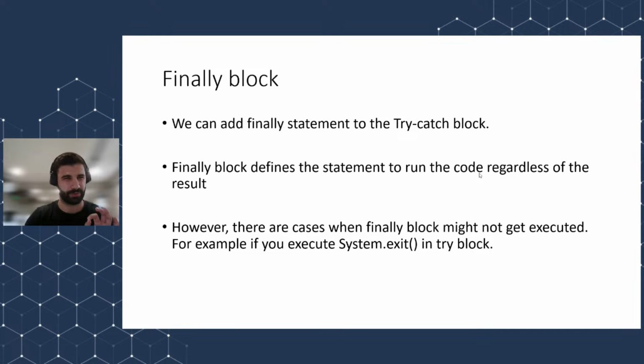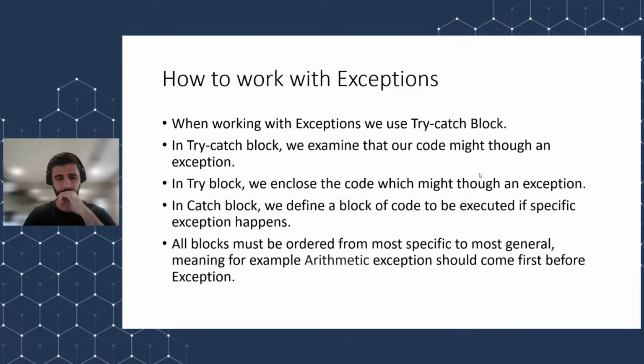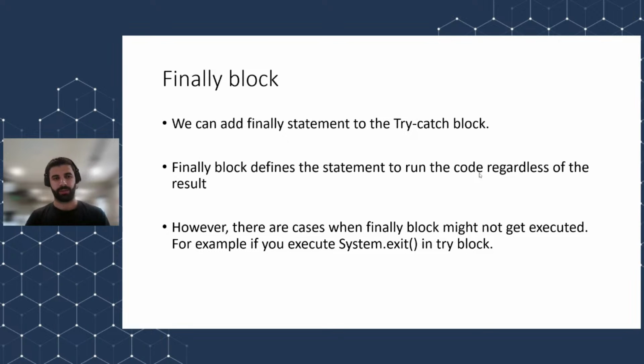I will firstly talk about the finally block, and we will talk about this also. So we can add a finally statement to our try-catch block, meaning we can have something like this: try, catch, finally. And the idea of the finally block is that it runs regardless of the result. It runs the statement regardless of the result. If there is an exception, it will still run. If there isn't any problem with the code, it will still run. However, a quick note here, there are some cases when the finally block may not get executed, and this is when we might use System.exit, for example, in the try block.